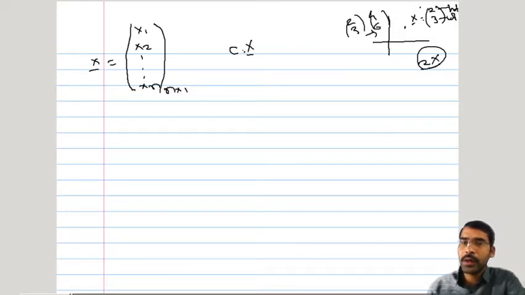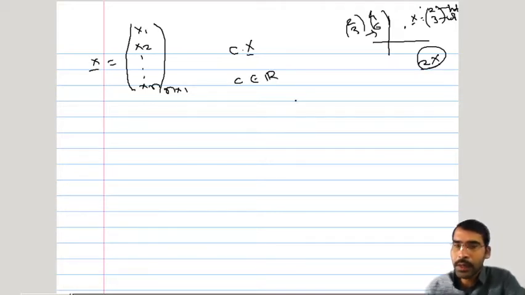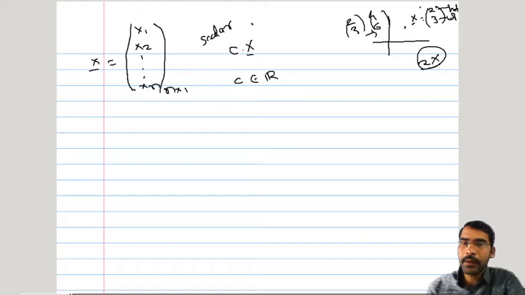So there you are multiplying the given vector by a constant c. Now this c is a scalar quantity. It belongs to the real line. So c is a scalar quantity and x bar is a vector quantity. So here we are multiplying a vector by a scalar quantity. So how to perform that? c into x bar is nothing but c, a scalar quantity, into x1, x2, xn.